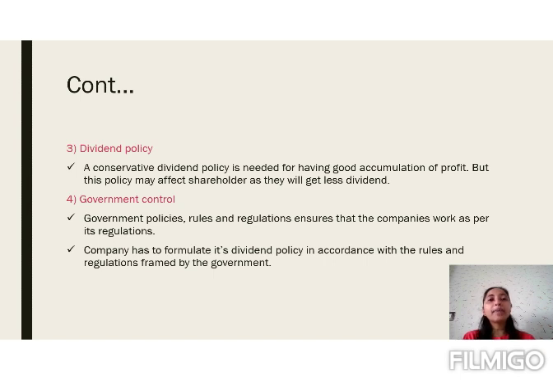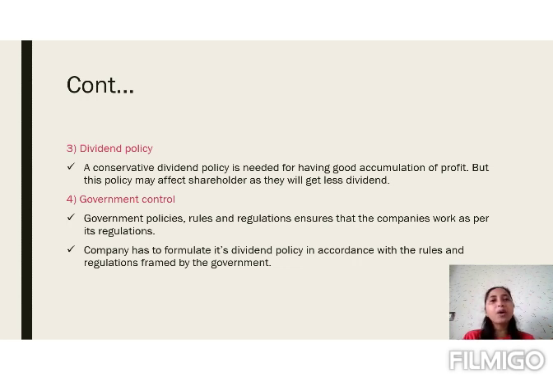Next is the government control. The government makes certain policies, rules and regulations. Depending upon these policies, rules and regulations, the company has to work or perform. Even the dividend policy of the company also depends upon the policies framed by the government.